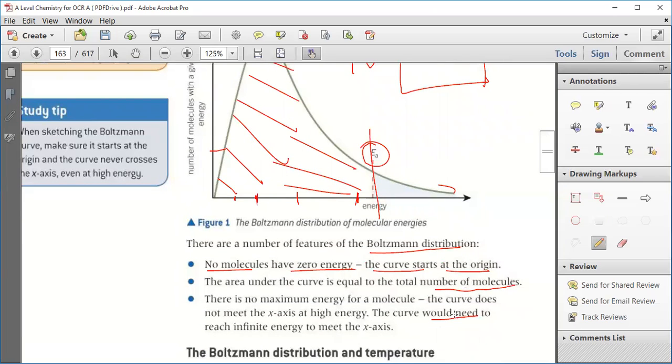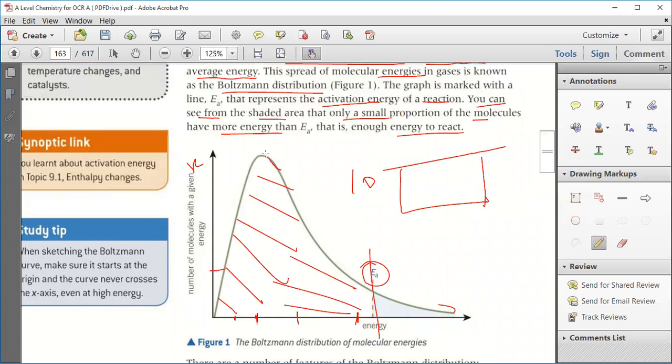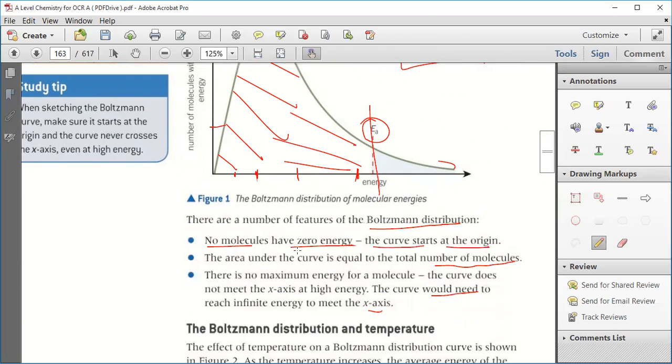The curve would need to reach infinite energy to meet the x-axis. It is not going to meet anywhere, so it will become almost parallel. It means that no molecule has a maximum amount of energy.